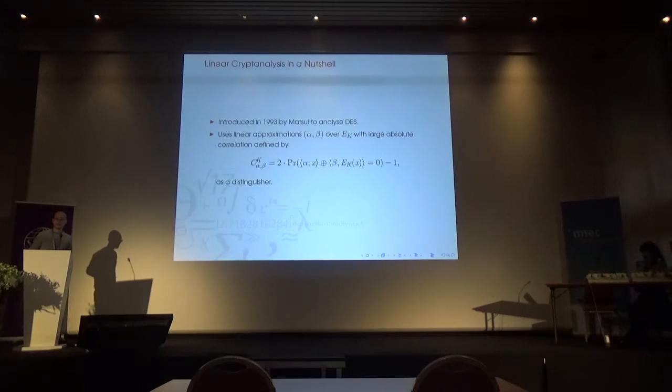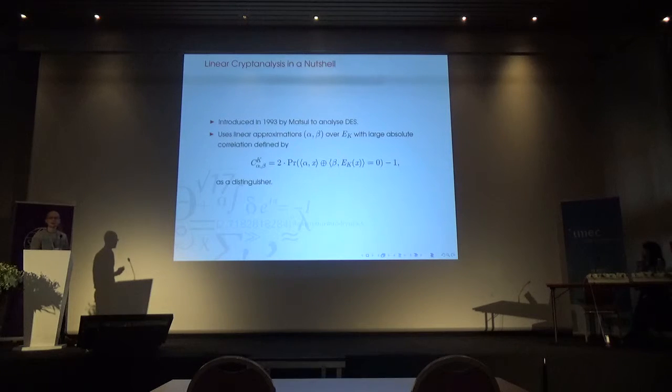I'm looking at linear cryptanalysis in this work, which was introduced by Matsui to analyze DES. The general idea is that we look at linear relations of the input to a block cipher, and we look at the probability of when they are equal to linear relations of the output. The measure here is this correlation value, and it depends on which key we use in the block cipher. So this is some key-dependent random variable.